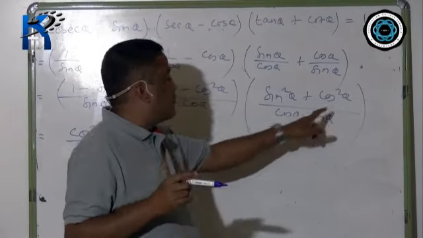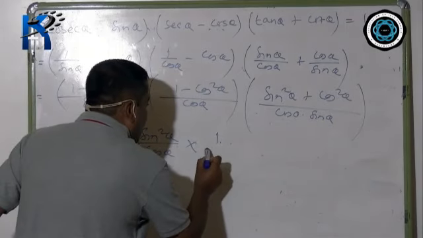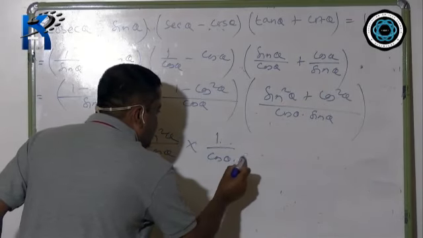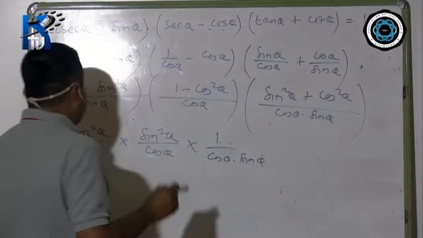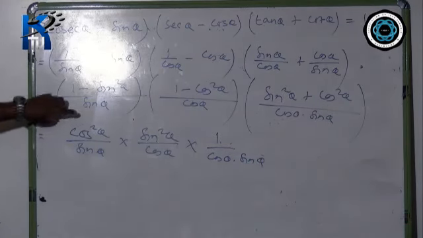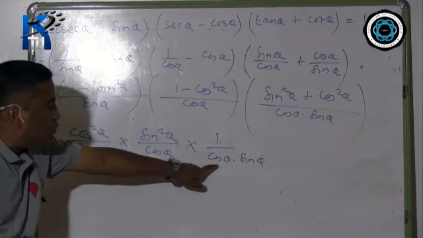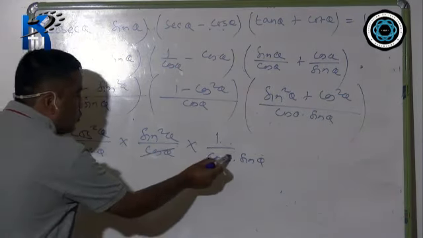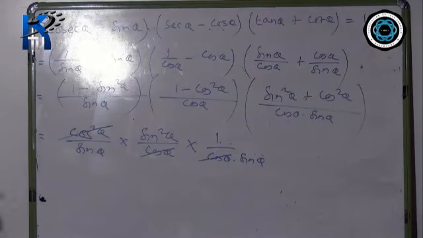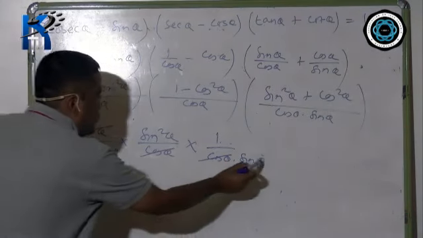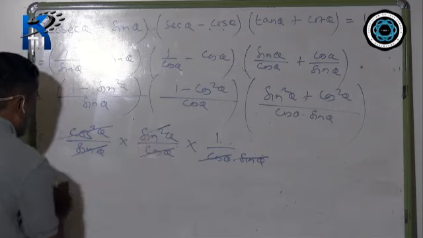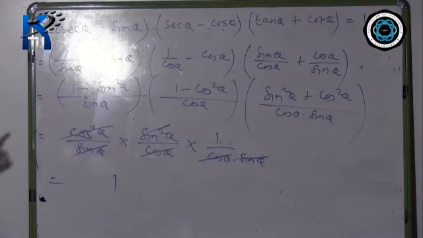First identity of trigonometry, which is 1. So 1 divided by cos theta into sin theta. Now in numerator there is cos square and denominator it is cos and one more cos is here. So cos into cos is cos square. Similarly, sin into sin is sin square. So your right hand side is 1, hence proved.